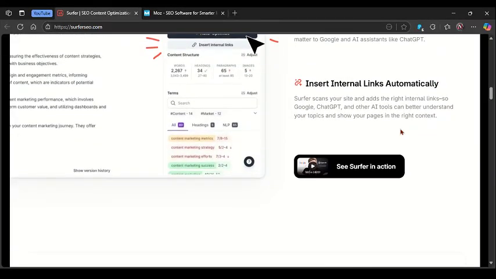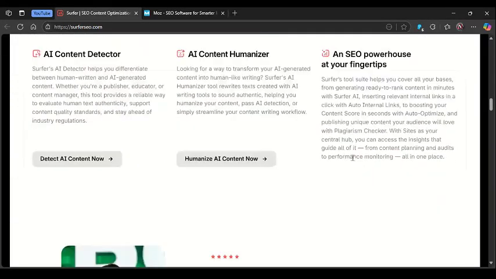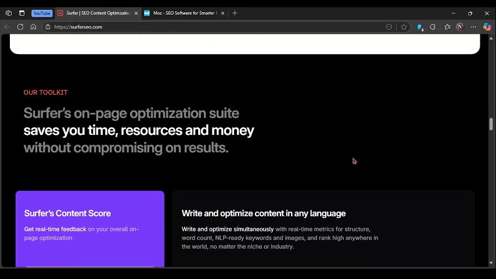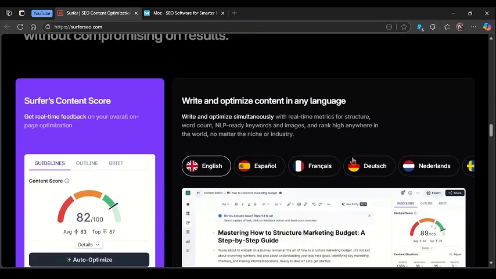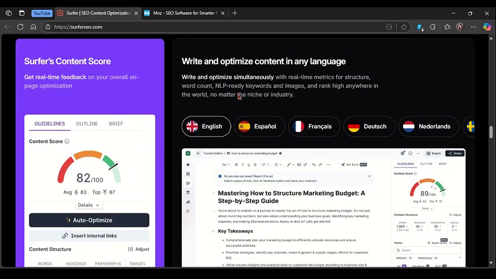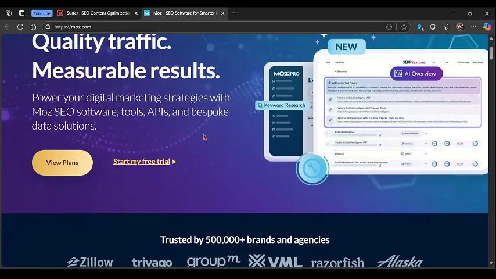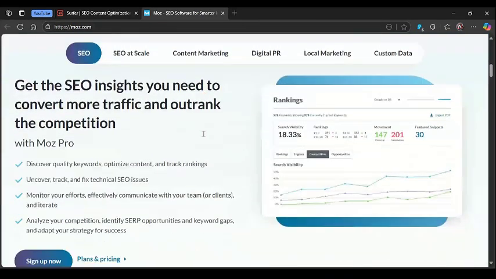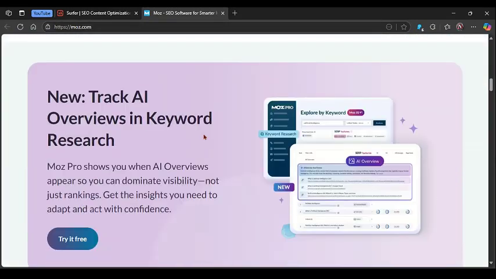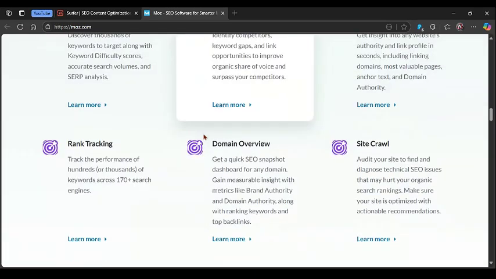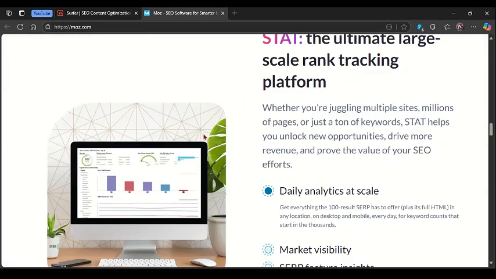And here's the verdict: go with Surfer SEO if content creation and on-page optimization are your main focus, and choose Moz if you need a broader SEO toolkit that covers keyword research, links, and site health in a simpler, more traditional way. For writers, Surfer wins, and for general SEO management, Moz still comes out strong.